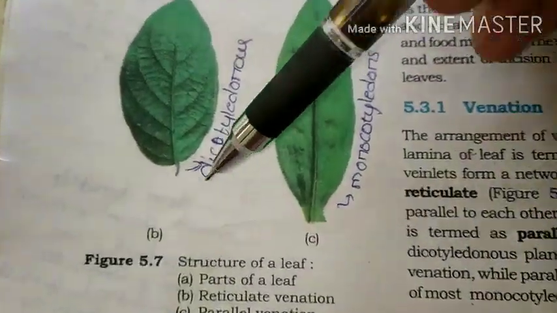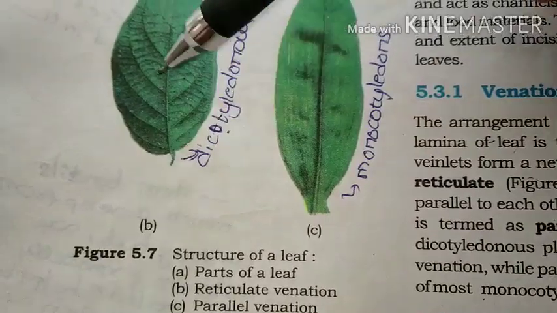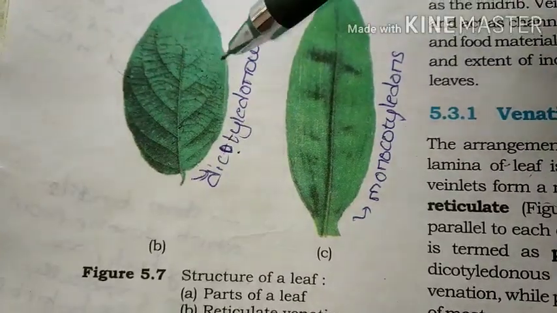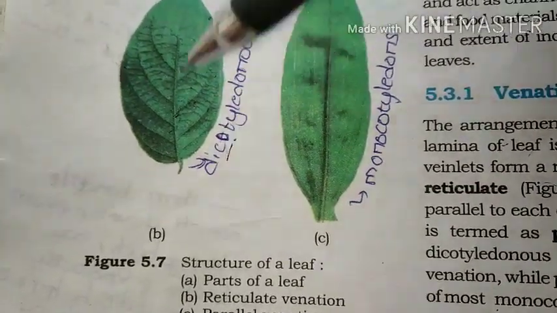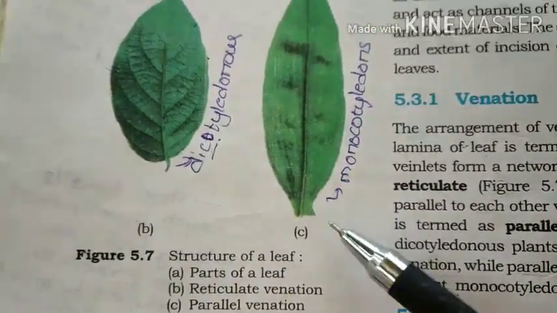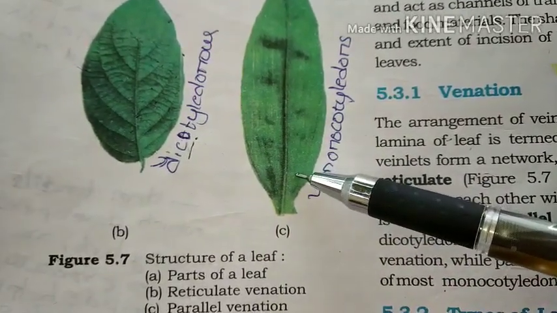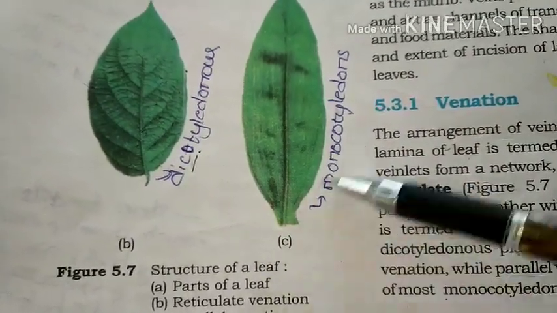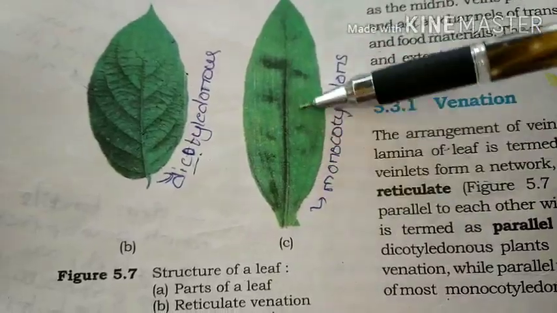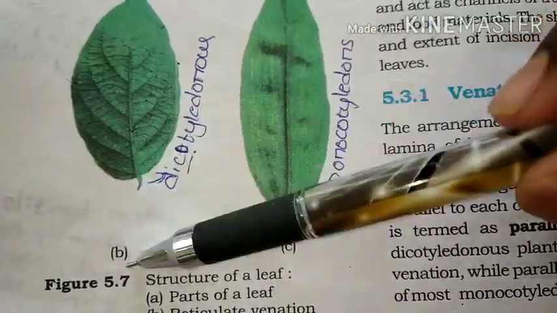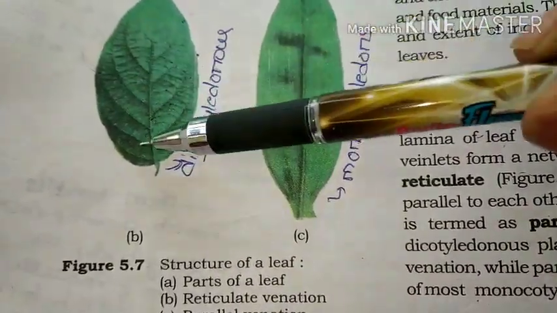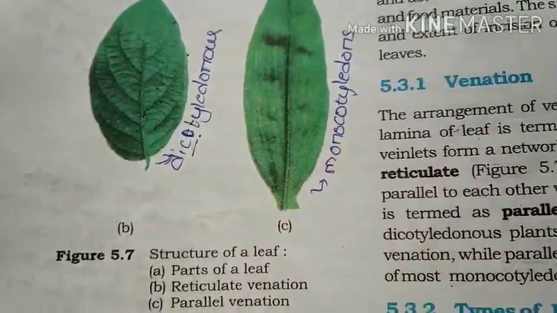So here it is, a reticulate venation. I have told you that when veinlets form a network-like structure, it is said to be reticulate venation. Have a look here. This is a reticulate venation and here it is a parallel venation. I will give you a good example of parallel venation. Have you observed the banyan leaf? It looks almost like this, where the veinlets move parallel to each other in a lamina. Whereas if you observe this dicotyledon plant, which is an example of reticulate venation, it forms a reticulate type, which means network-type veinlets. So this is about venation.